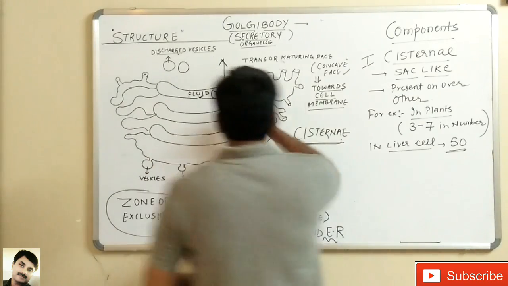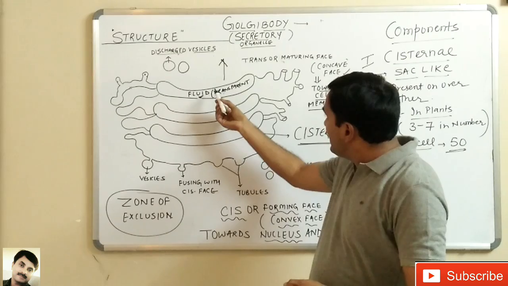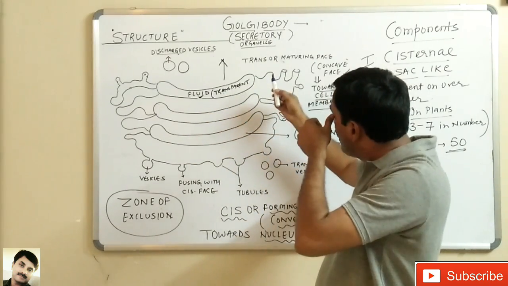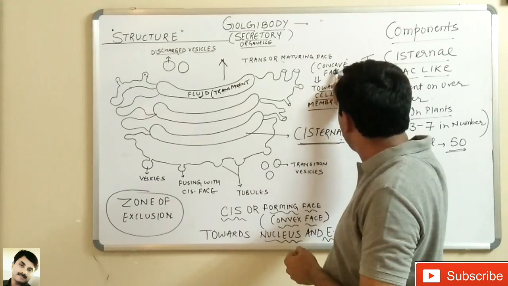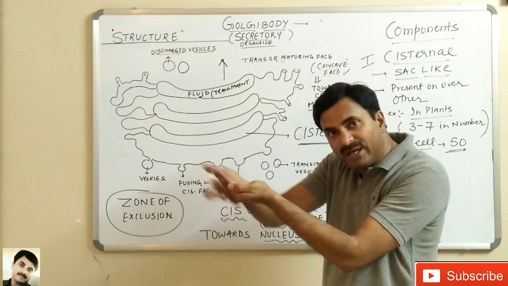Now, see the structure of the Golgi body: it has two faces. The face which is concave, like this, is the concave face, and this is the convex face.